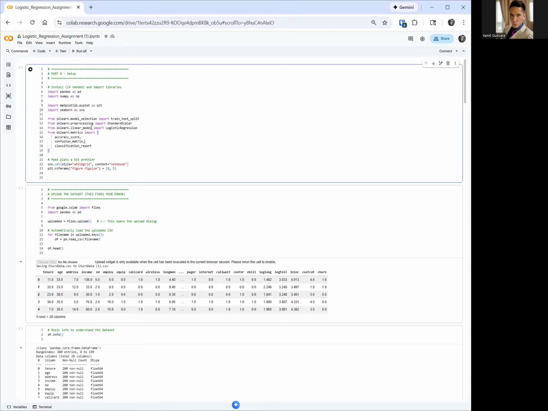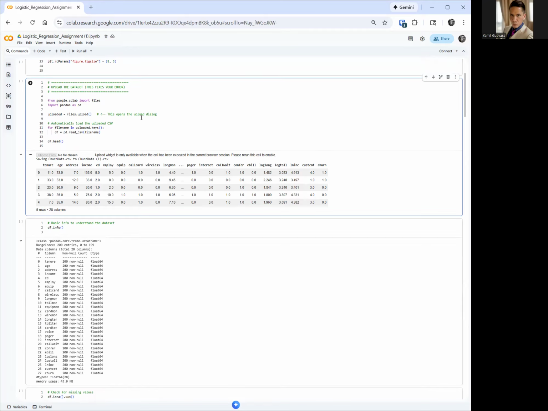Look at the first block of code. The first block of code of every single machine learning model and algorithm is that they import the libraries, the libraries they're going to be using to create a machine learning model. And that's what this one does. We import the libraries, we install them if necessary. Then the next block of code imports the data set, whatever data set we're going to be using. It imports the CSV file.